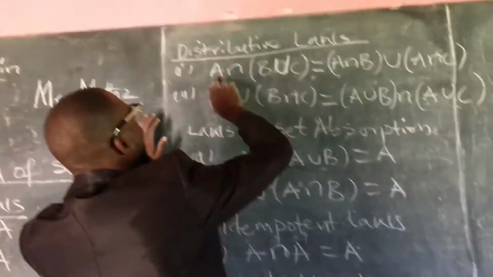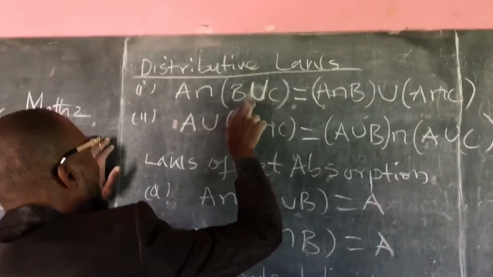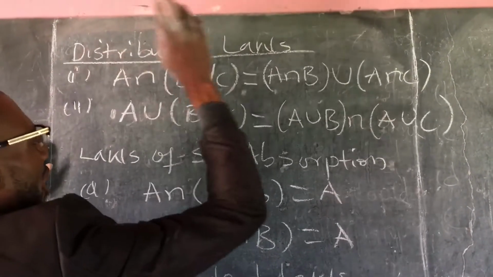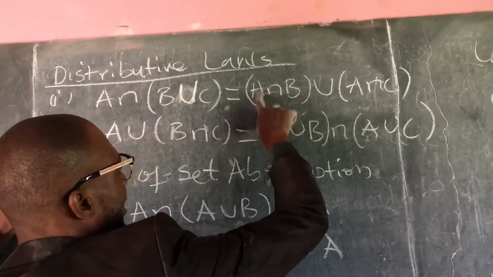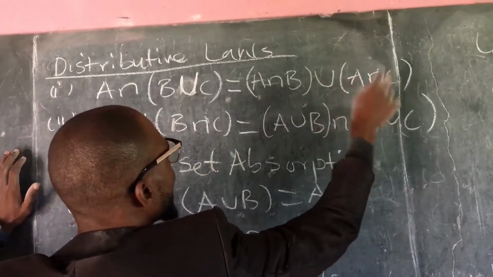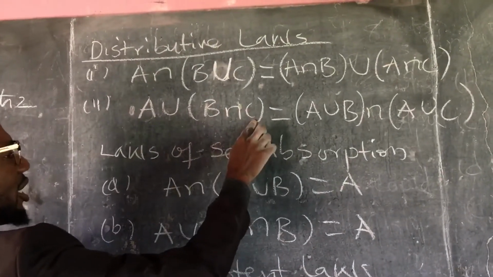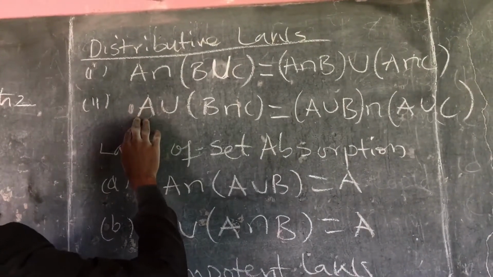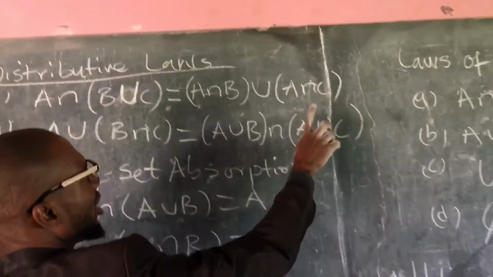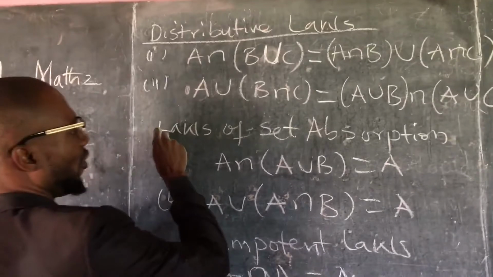So for the distributive law, if we take B union C, and then take the intersection of this set with A, it is the same thing as if we take the intersection of A with B, and the intersection of A with C, then take the union of these two sets. And the same thing will be here. If you take B intersection C, then take the union with A, it is the union of A with B and A with C, then take the intersection of these two sets.